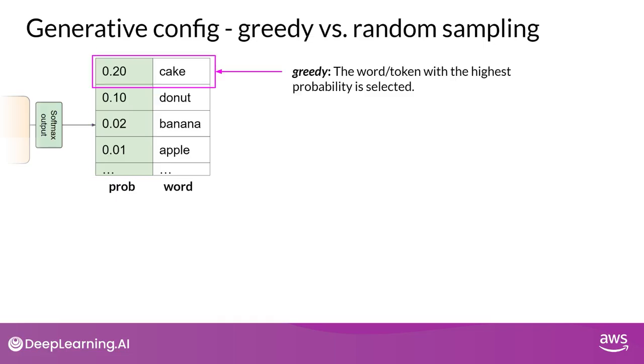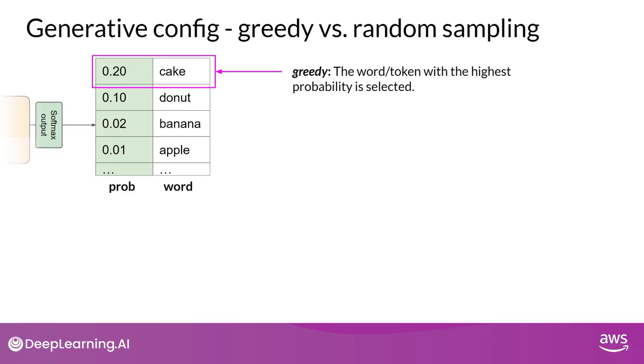This is the simplest form of next word prediction, where the model will always choose the word with the highest probability. This method can work very well for short generation, but is susceptible to repeated words or repeated sequences of words.